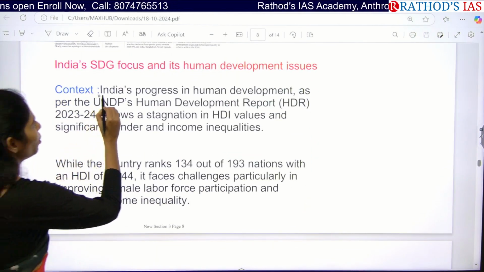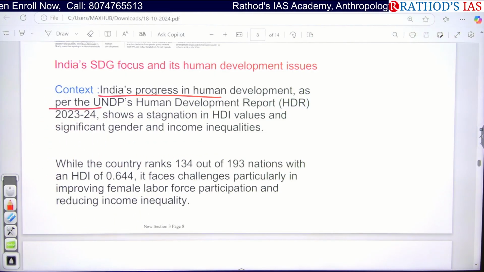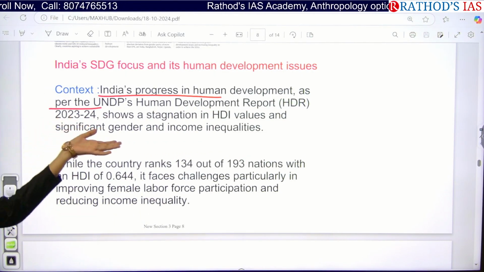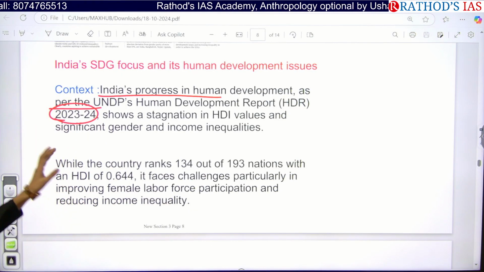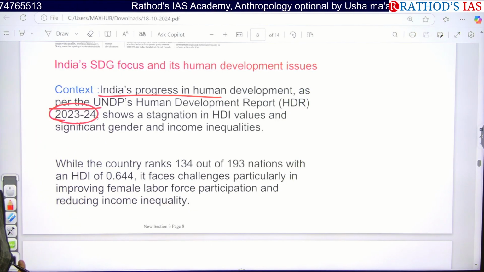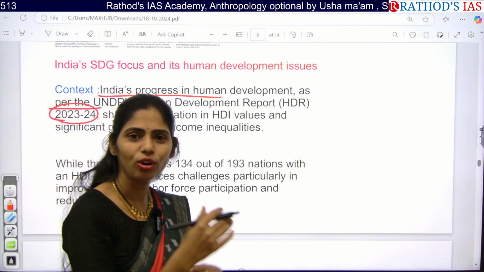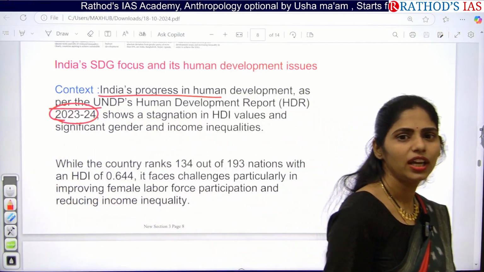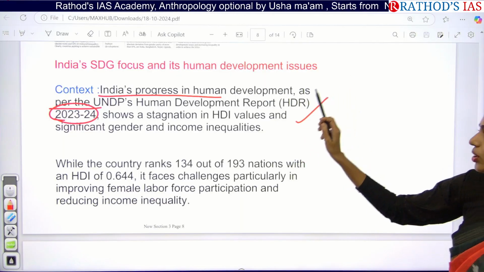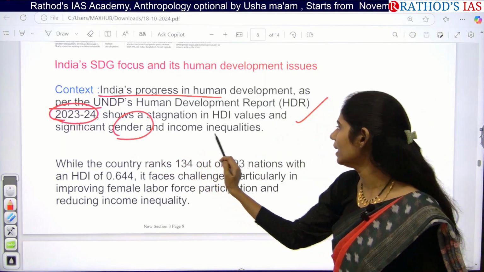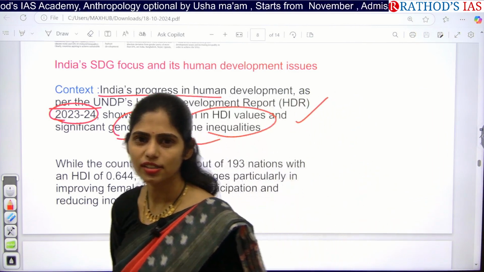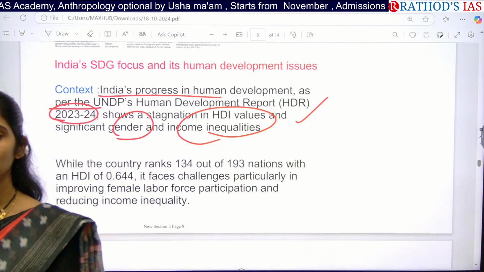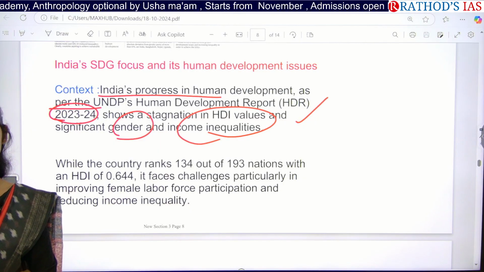India's progress in human development as per the United Nations Development Program Human Development Report of 2023 to 2024 says that yes, India is having stagnation in human development. We are not showing any progress in human development. There are significant gender and income inequalities. So what are the reasons for these gender inequalities in our country? Tell me now.